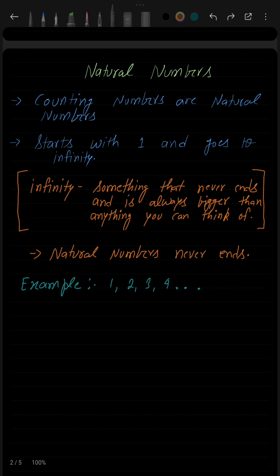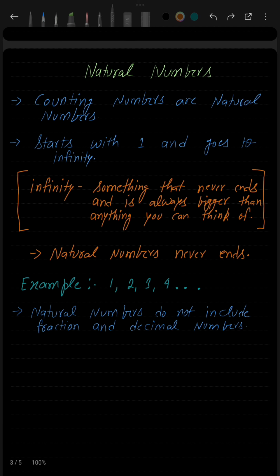Also, examples of natural numbers are 1, 2, 3, 4, 5, 6 that you already know. And these three dots represent something that goes on forever. So this pattern continues. These three dots represent anything that continues forever.